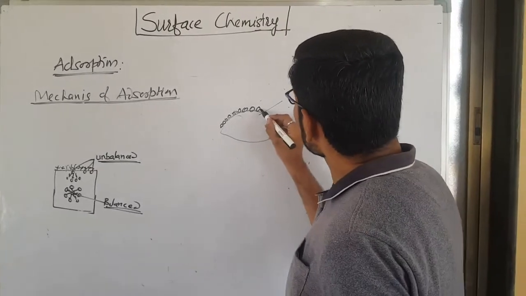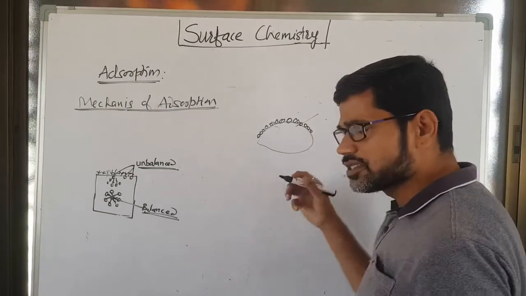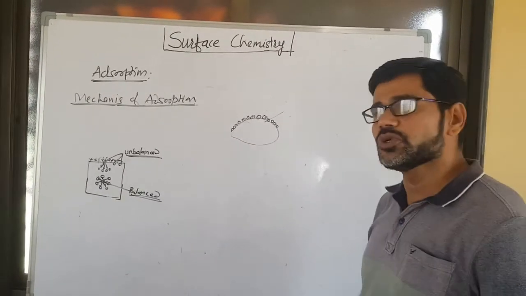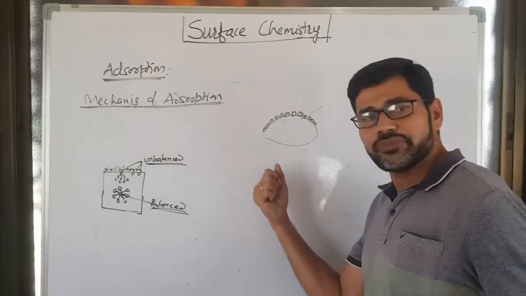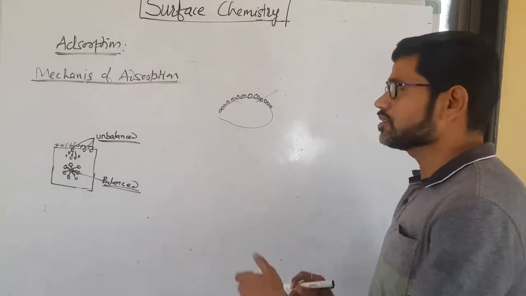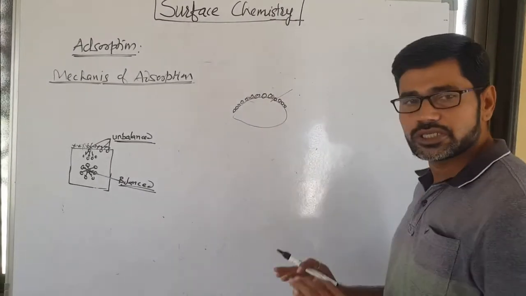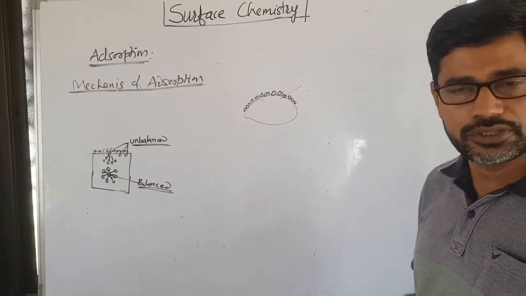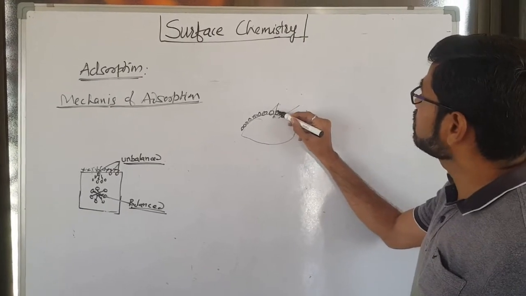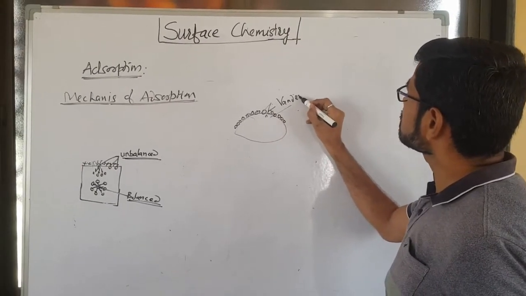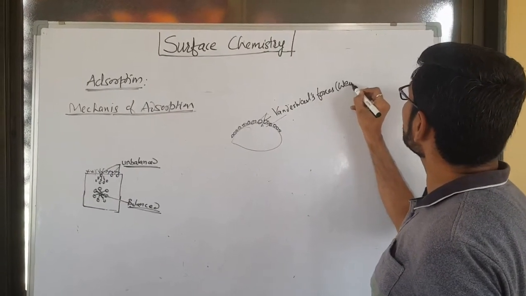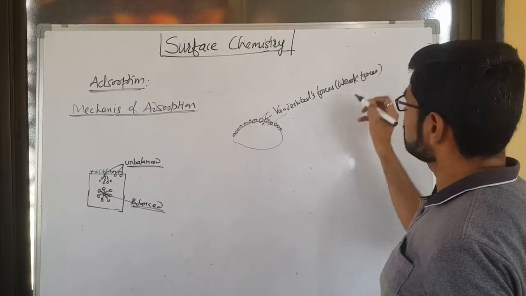For example, what I am writing on this blackboard is physical adsorption, not chemical adsorption, because there is no strong force between adsorbate and adsorbent molecules, since it can be erased so easily. That's why it is the best example of physical adsorption. Formation of dust on the floor is also an example of physical adsorption. In physical adsorption, adsorbate molecules are held on the surface of adsorbent by weak van der Waals forces.